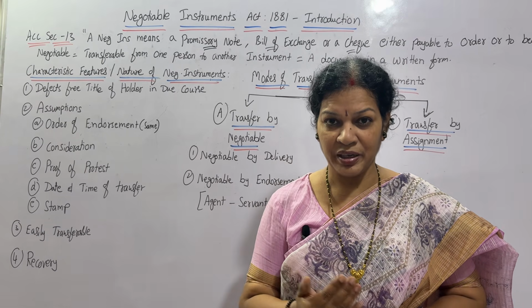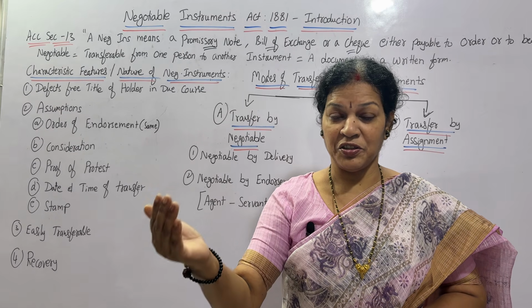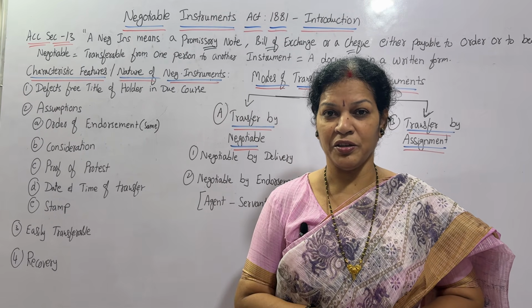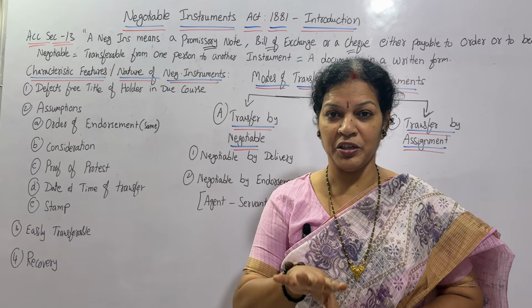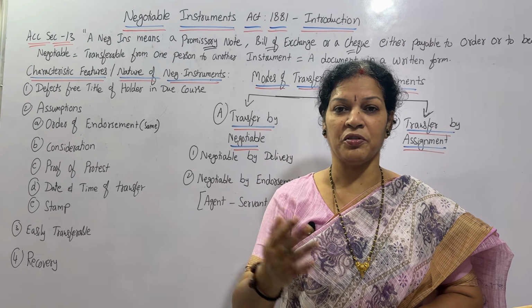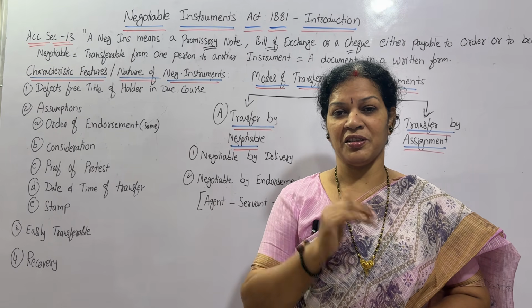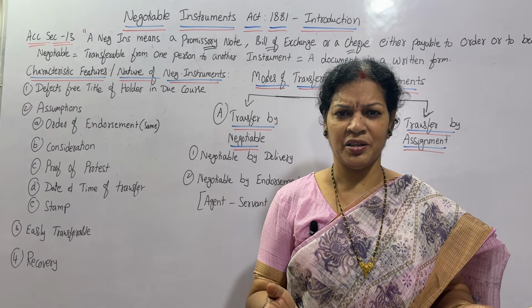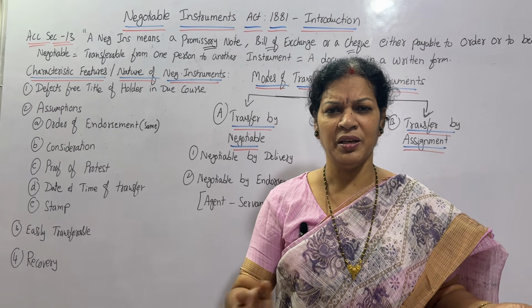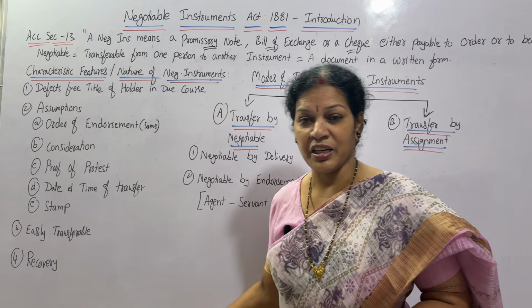Vendor has to get back the amount. He can claim on the purchaser, because as per the Negotiable Instruments Act, as per the documentation, the 3 months notice is over, still you did not make the payment, so I am proceeding further. Action can be taken on the purchaser because he wrote a check, promissory note or something, but is not paying it. So that is discussed in the recovery.